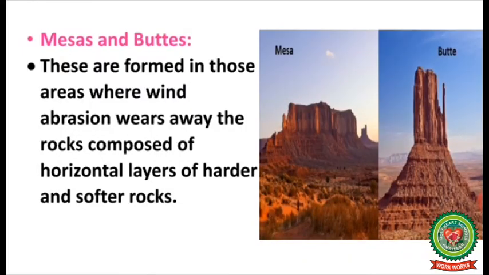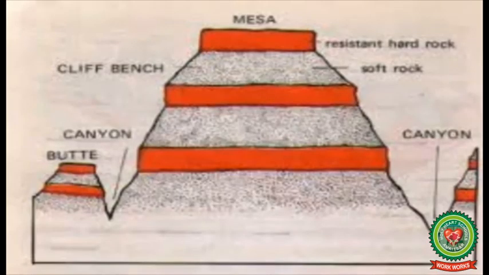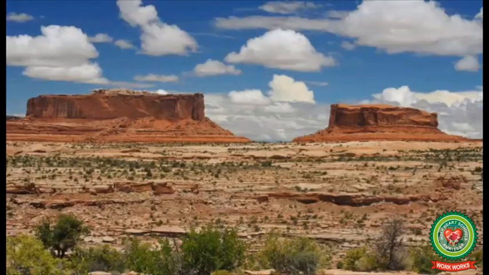Mesas and buttes. These are formed in those areas where wind abrasion wears away the rocks composed of horizontal layers of harder and softer rocks. When the beds of the rock are cut in such a way that the hard cap dips in all directions, it forms a flat-topped tabular hill of resistant rock on the top.